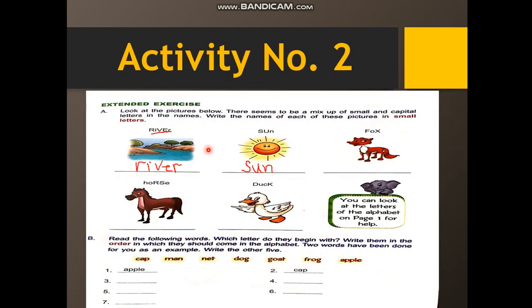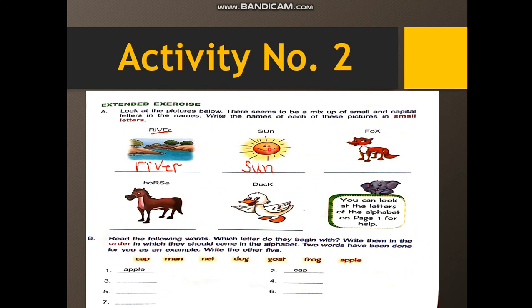Look at this. Here in these pictures, names of pictures are written, but these are written in mixed alphabets, small and capital. You will write them in small letters.